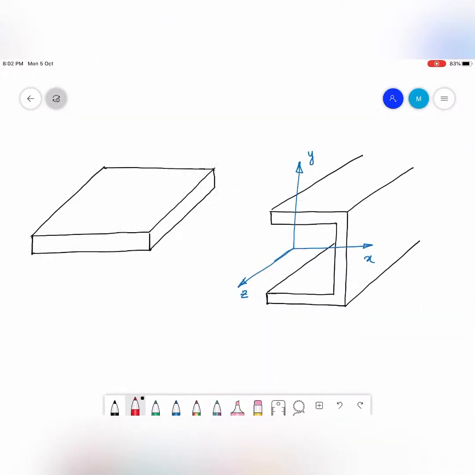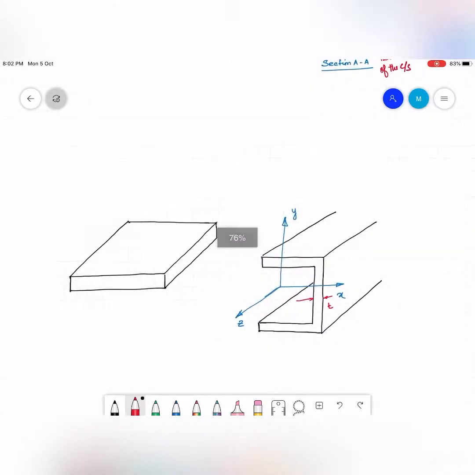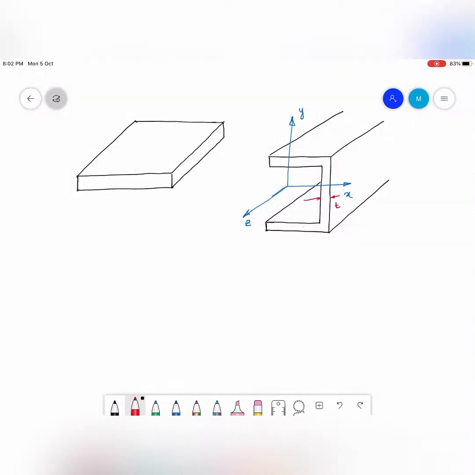This is the blown up picture of the beam. I have the C section, and the thickness of the section is T. I have shown the x, y and z axis. X and y are the in plane axes and z is the lengthwise axis. Now I take a small elemental area marked by this red color.